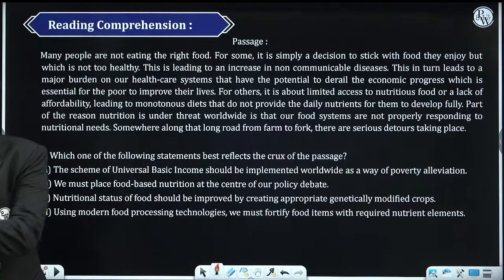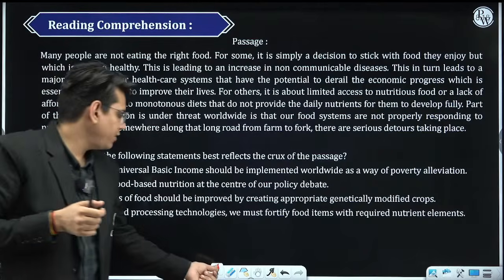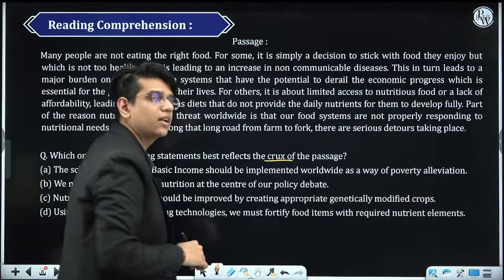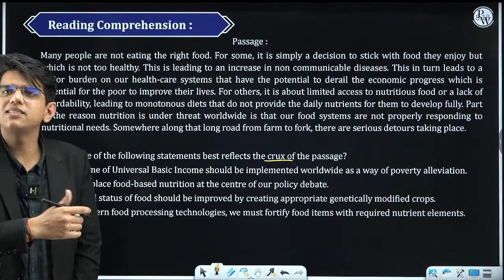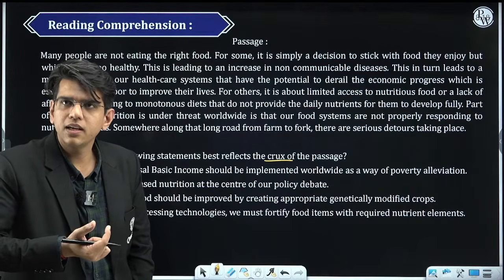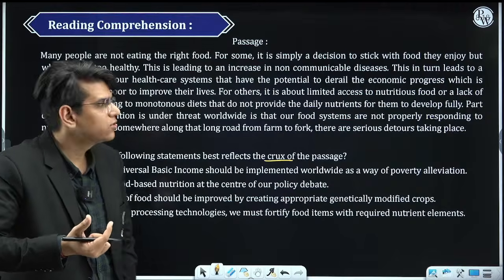Next question. Suppose this passage is given to you and they want you to find the crux of the passage. Crux of the passage is, what is the passage mainly about? What is the main argument? Okay? What is the main argument? So what is the passage?